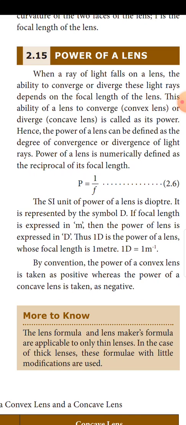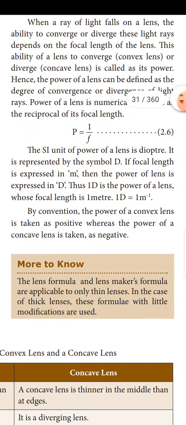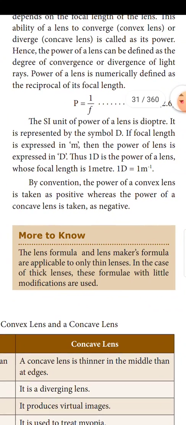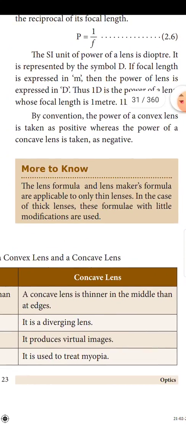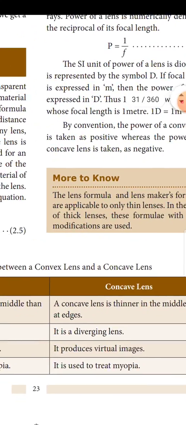By convention, the power of a convex lens is taken as positive, and the power of a concave lens is taken as negative. More to know: the lens formula and lens maker's formula are applicable to only thin lenses. In the case of thick lenses, these formulae with little modifications are used. So, the lens maker's formula is applicable for thin lenses only.